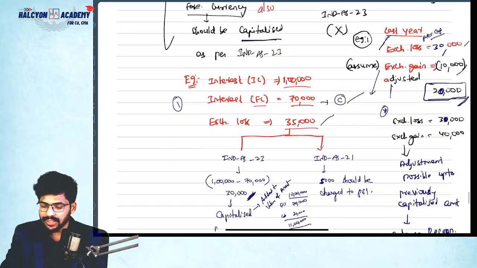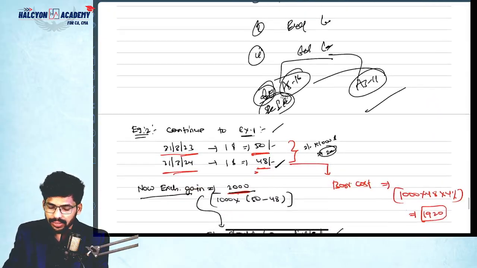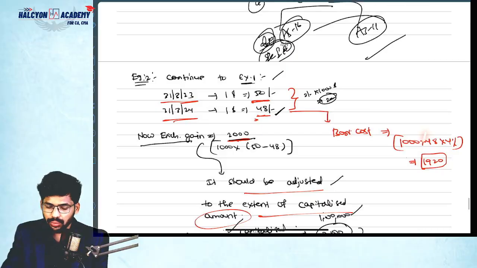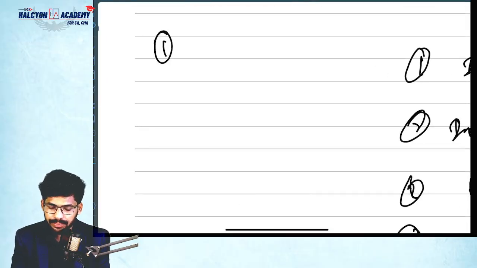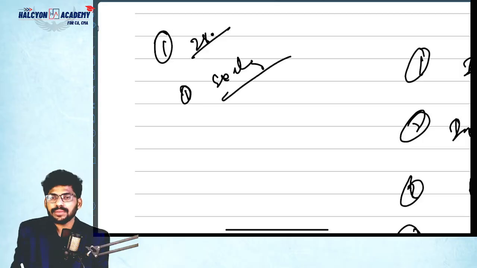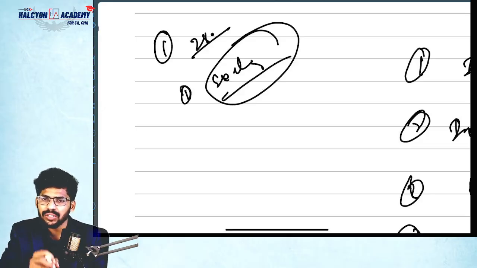If we got exchange gain, suppose for example, I don't want to discuss all these things as of now. Simply, in the first year you got exchange loss, and in the second year you got exchange gain. Then whatever exchange gain you got, please adjust against the exchange loss you already capitalized previously.